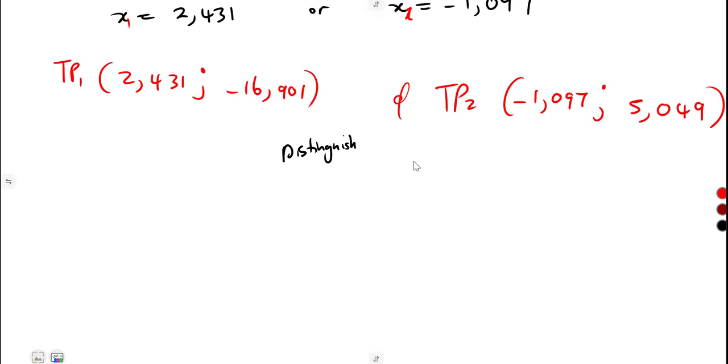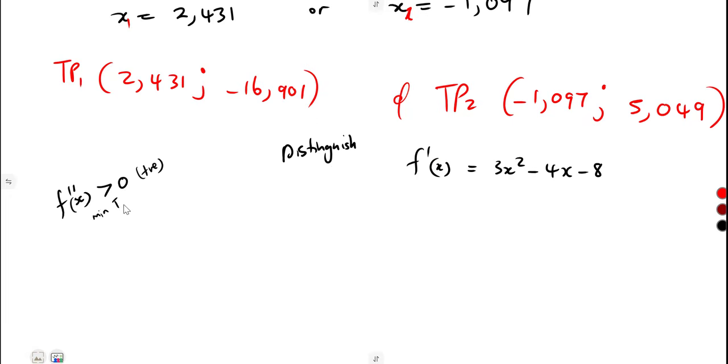Remember, our first derivative was equal to 3x squared minus 4x minus 8. So it follows that for you to distinguish, you have to find the second derivative with respect to x. When the second derivative with respect to x is greater than 0, meaning to say when you obtain a positive, it is from a minimum turning point.